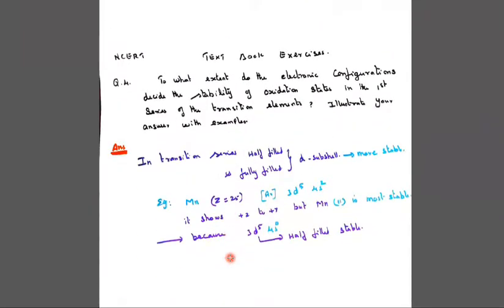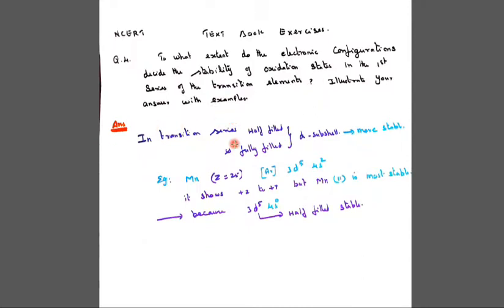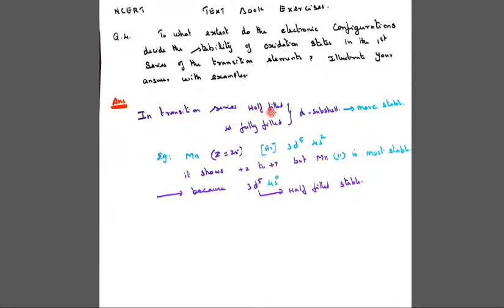Textbook exercise, one more NCERT question: to what extent does the electronic configuration decide the stability of oxidation states in the first series of transition elements? Illustrate your answer with examples. In the transition series, half-filled and fully filled d orbitals are more stable. For example, manganese has atomic number 25, so argon is 18 and the last part is 3d5 4s2. It shows +2 to +7, but Mn2+ is the most stable.